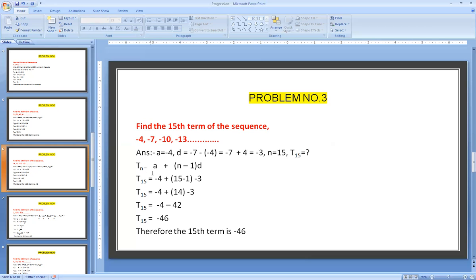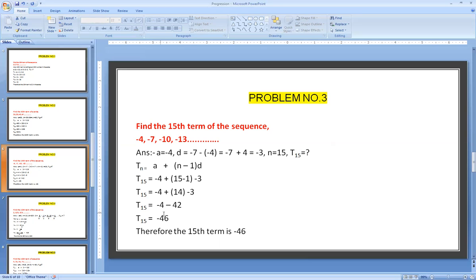Apply the formula. Nth term equals a plus n minus 1 into d. 15th term equals a, which is minus 4, plus n, the total numbers in the series, which is 15, minus 1, into the difference between the numbers, which is minus 3. 15th term equals minus 4 plus 15 minus 1, which is 14, into minus 3.